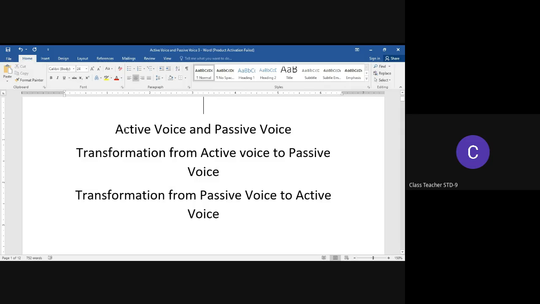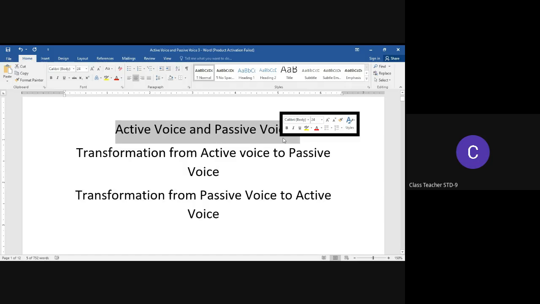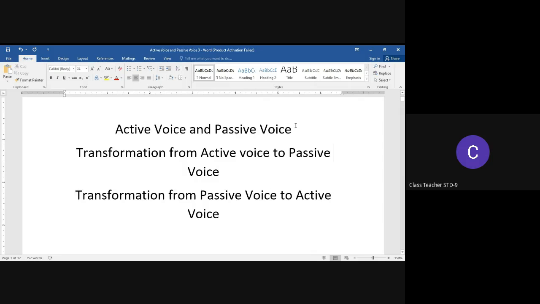So in today's meeting, without any delay, let me tell you what is the agenda. The first agenda is we are going to know what we understand when we say active voice, or what we understand when we say passive voice. And once we have understood the meaning, the definition, the purpose of active and passive voice, the next thing we are going to understand is transformation from active to passive voice. What are the rules that are necessary to be followed when we transform from active voice to passive voice? And once we have done that, we'll go for a transformation practice of passive voice to active voice. We'll understand the rules here.